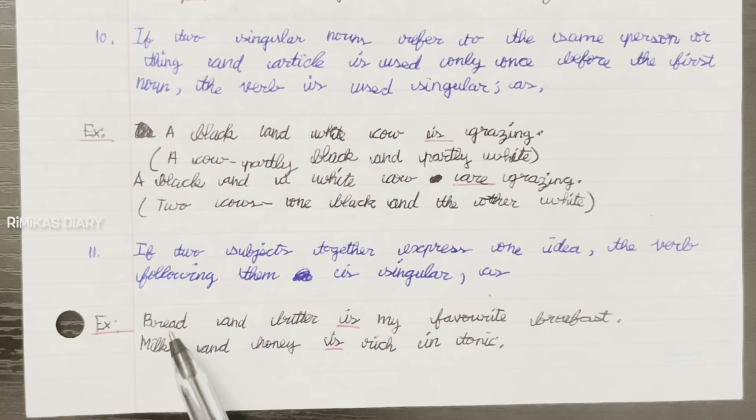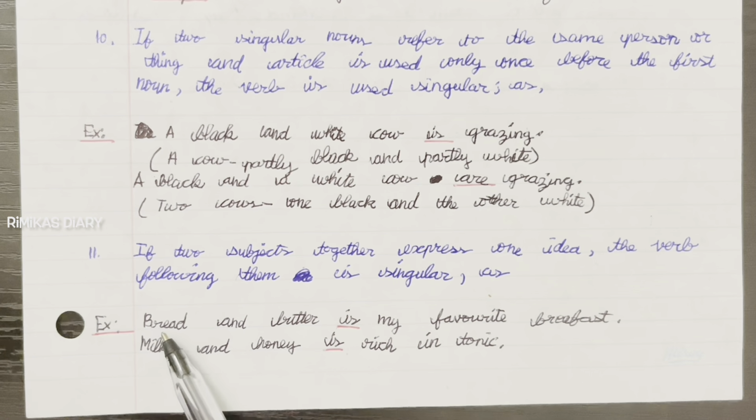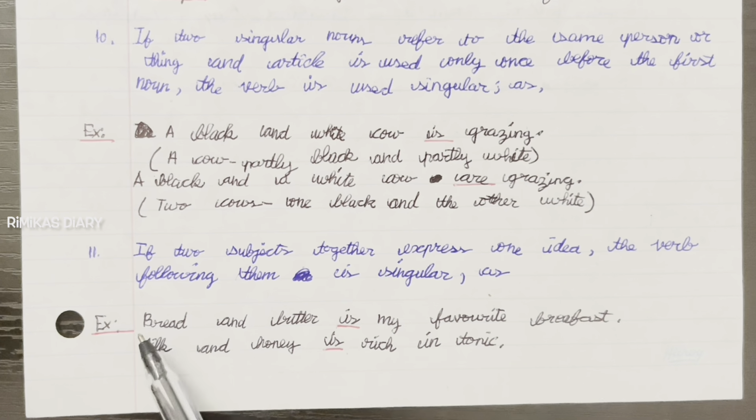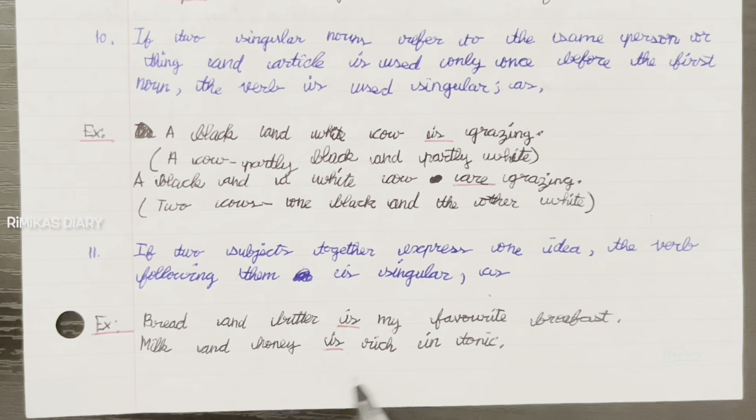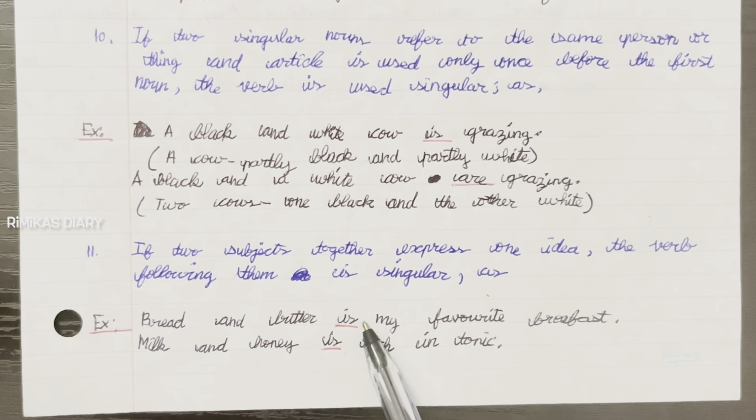So here, the subjects bread and butter express the same idea. Like bread and butter is my favorite breakfast. They express the same idea of my favorite breakfast. Here, milk and honey is rich in tonic. So here, both the subjects milk and honey are rich in tonic, which is an idea. They express one idea. So in this case, you should write a singular verb. So we used is.